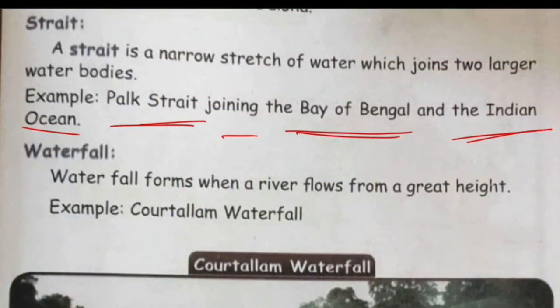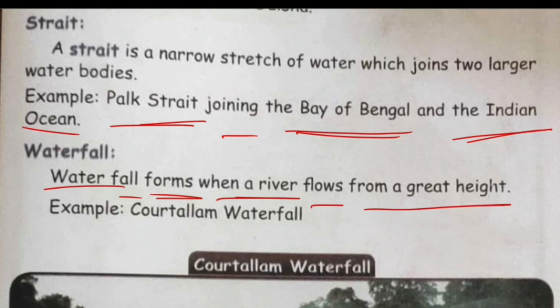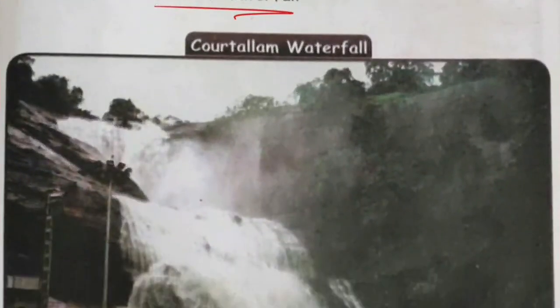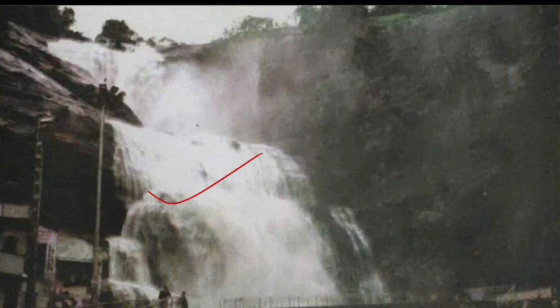Our next water body is the waterfall. How does a waterfall form? When a river flows from a great height, isn't it? Example, Kutralam waterfalls. Have you been there, children? Have you visited the Kutralam waterfall? It's very nice, isn't it? Look at the picture of waterfalls, children. This is the picture of waterfalls.